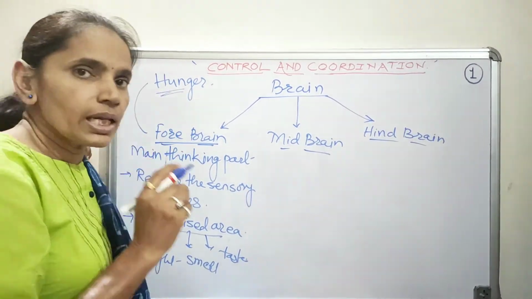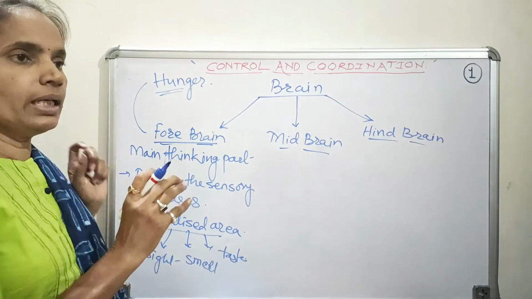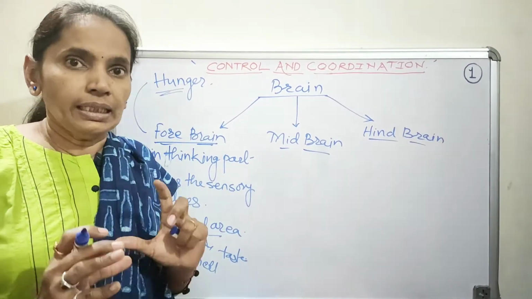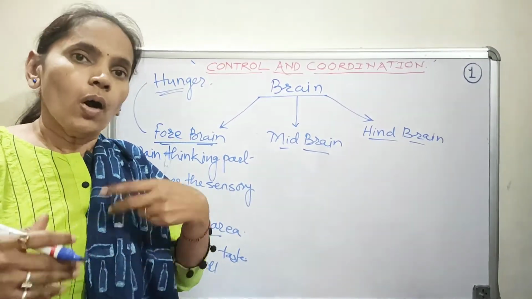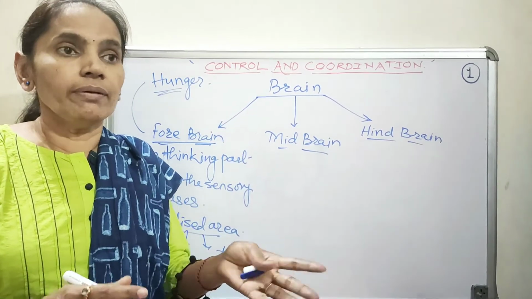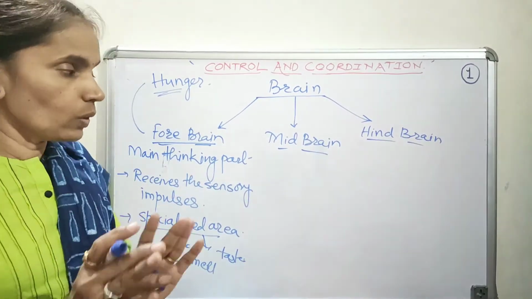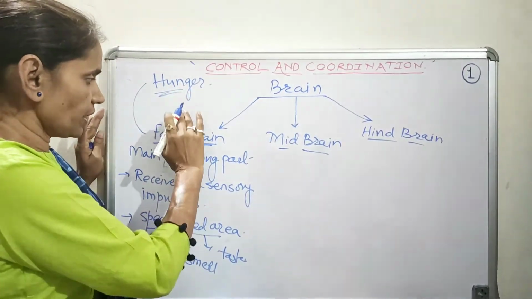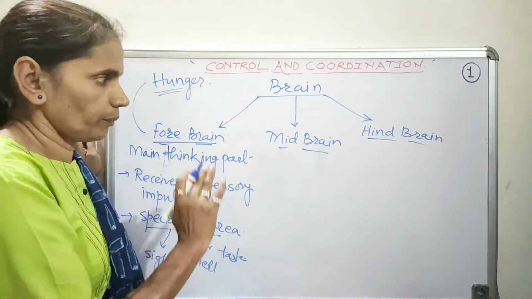Because of this specialized area in the forebrain, we have the feeling of stomach fullness, or we can feel immediately very hungry.